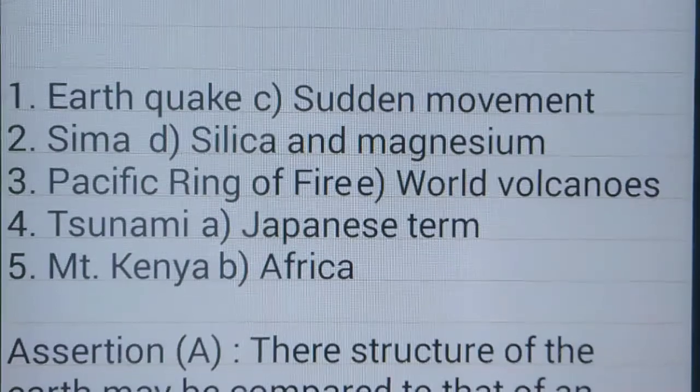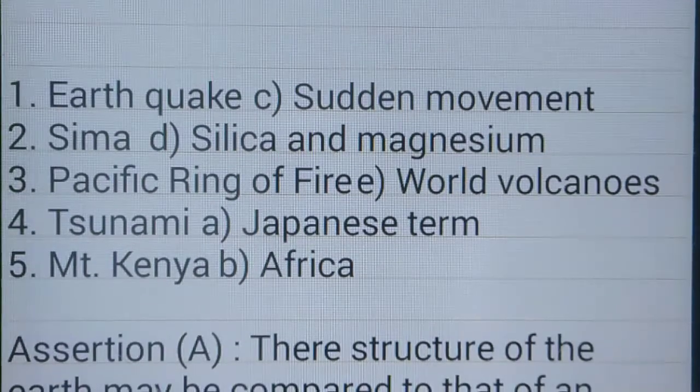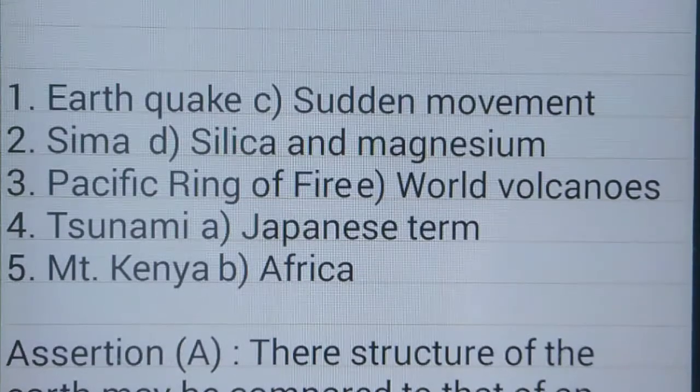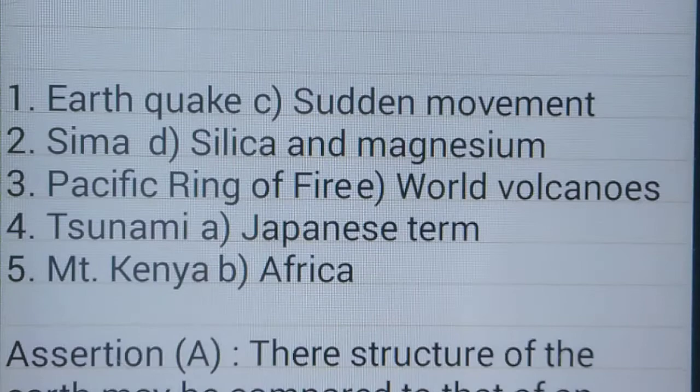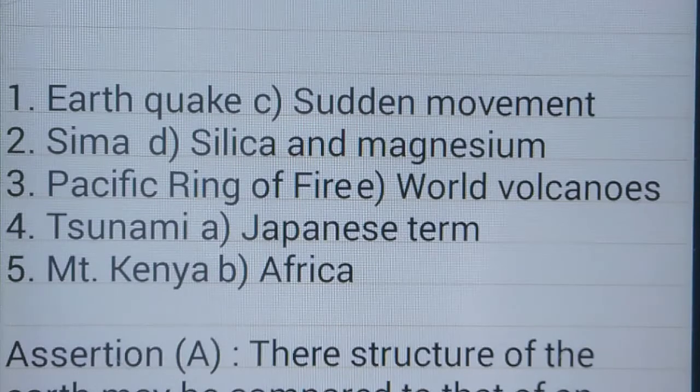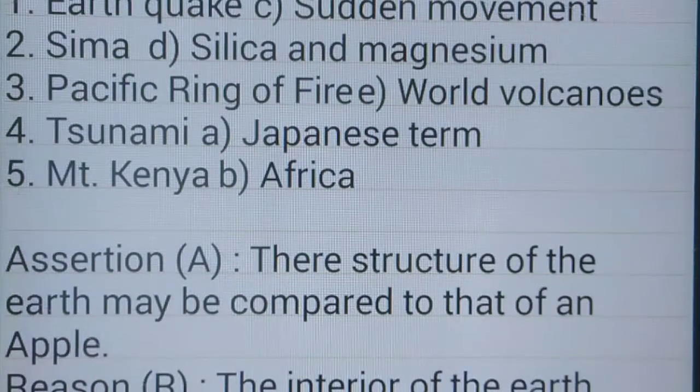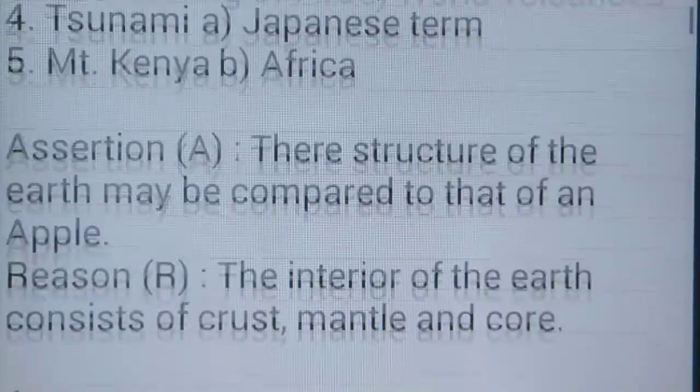Earthquake, it is a sudden movement. Sima, the combination of silicon and magnesium. Pacific Ring of Fire, world of volcanoes. Tsunami, a Japanese term. Mount Kenya is located in Africa.